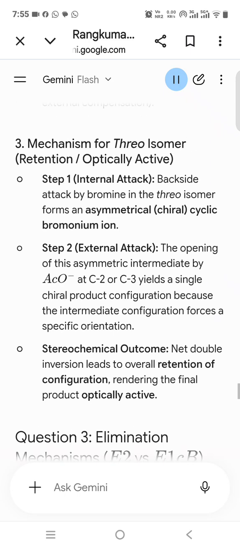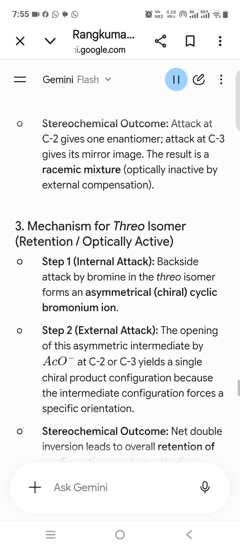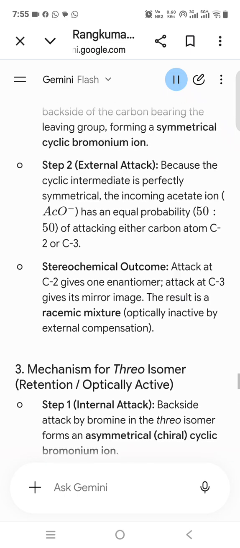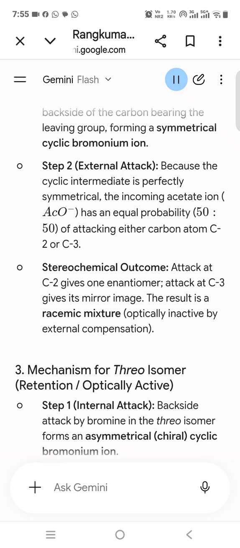Halogens exhibit a conflicting dual behavior in electrophilic aromatic substitution, S_E. Reactivity is controlled by the strongly electron withdrawing inductive effect, I effect. Orientation is controlled by the electron donating resonance effect, plus R effect, via lone pair delocalization. 2. Mechanistic rationale for deactivation, reactivity.